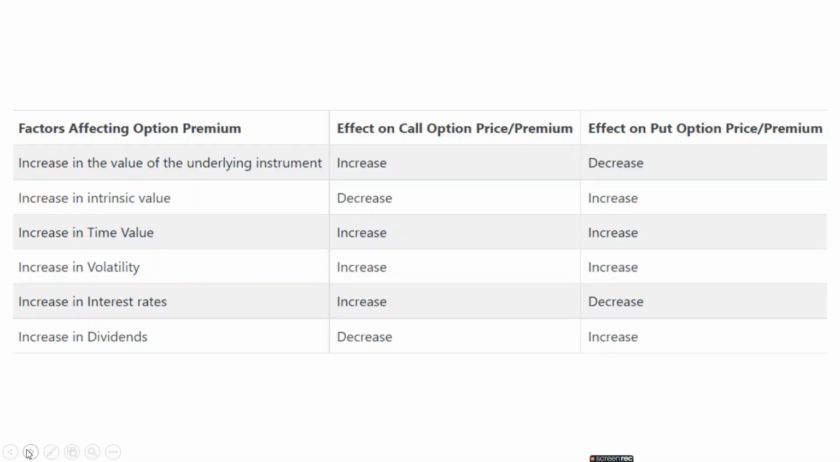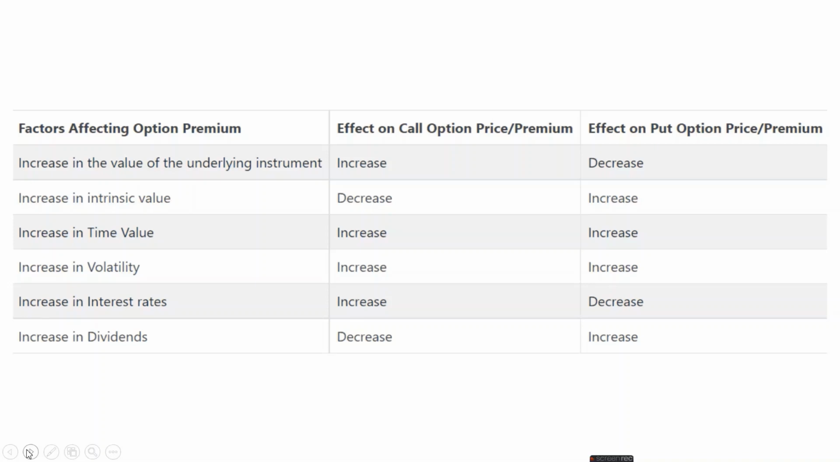And now let's summarize it because there were so many points. When there is an increase in the value of the underlying instrument, the effect on a call option is that the price increases, and the effect on a put option is that it decreases. Second, in case of intrinsic value, the effect on a call option is that it decreases, and the effect on a put option is that it increases. You can see that for the rest also it is the opposite.